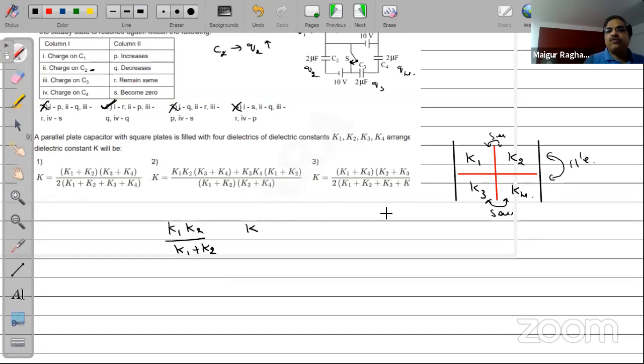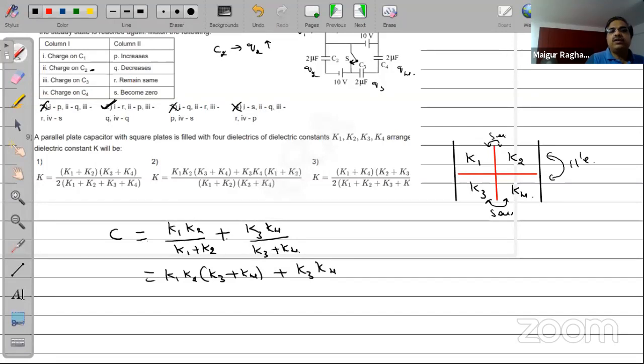So I'm going to write down the effective capacitance of these three: K3 K4 divided by K3 plus K4. And now I need to basically do an addition here because these two are in parallel combination. So the effective capacitance will be given like this. Simplify, you get the answer. Very simple. K1 K2 by, I take the LCM and then work this out in this way.